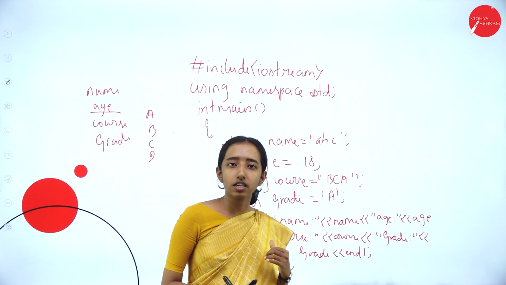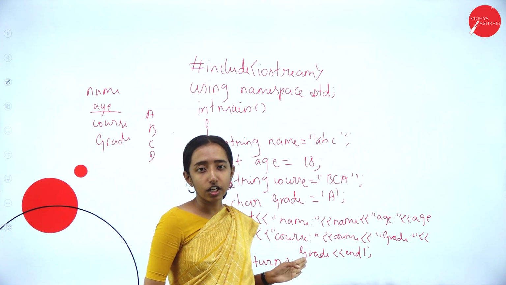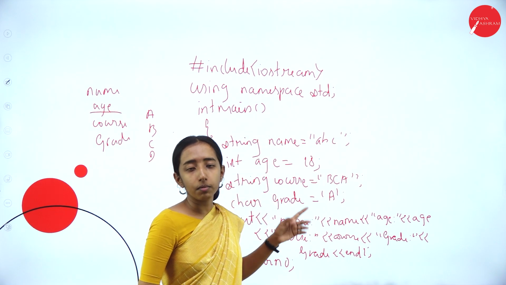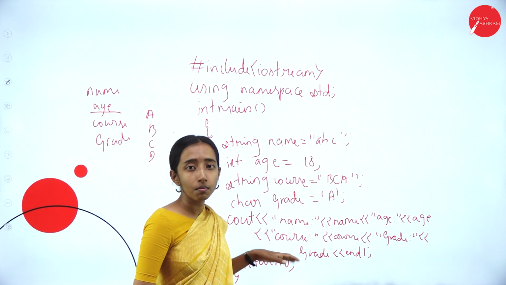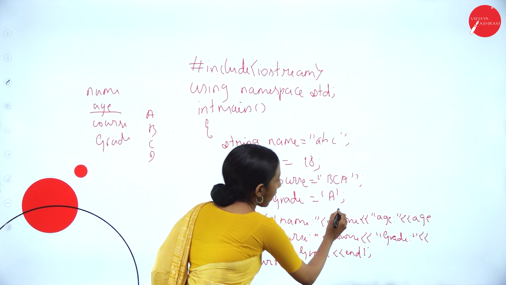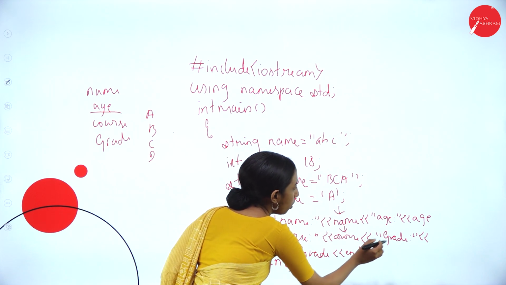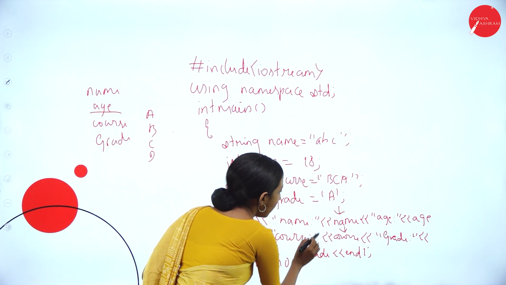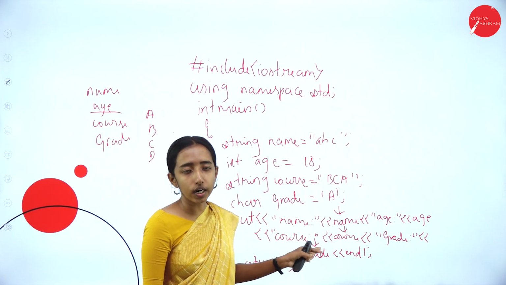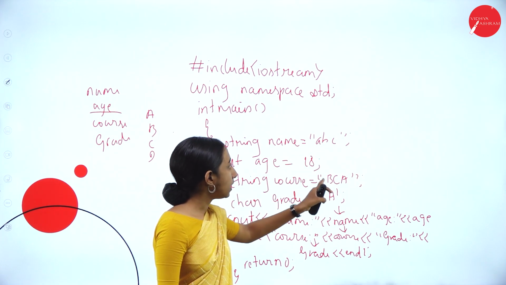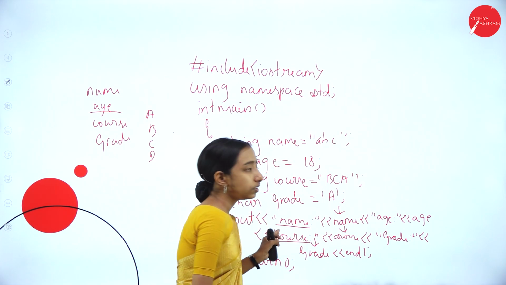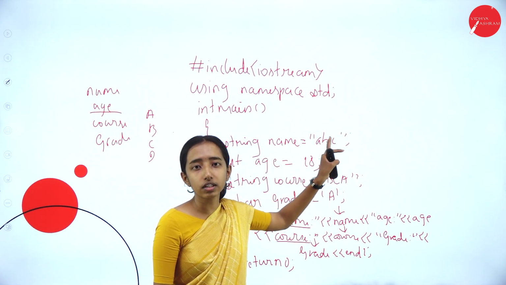Why return 0? Return 0 means it will be returning the 0 because we are using int main. Int is a data type that will be having a return value. Return 0 is written because the program has executed successfully. Here you can see I am not mentioning the double quote for these things. These are the variables I am passing to the cout, holding or storing the values ABC, 18, BCA, A. So this will be written in the output console.